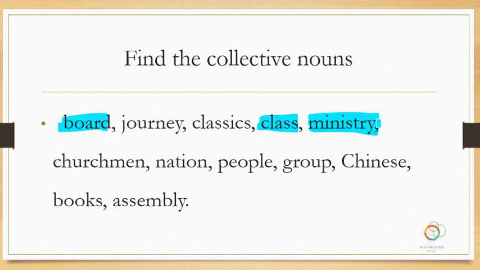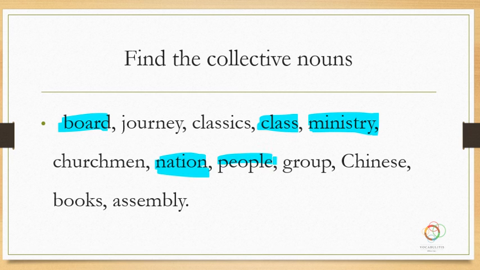Churchmen is just a plural word. Okay. Nation, well, when we think of a nation, are we talking about a whole group of people? Sure, we are. Everybody in that country. People also, well, if you think of people as a plural of person, then that's not a collective noun. That's just a plural word for one person versus 10 people.